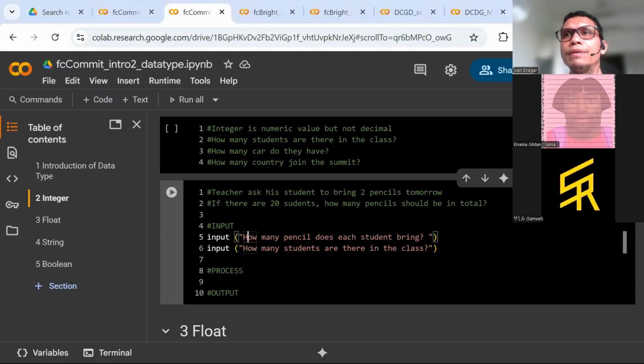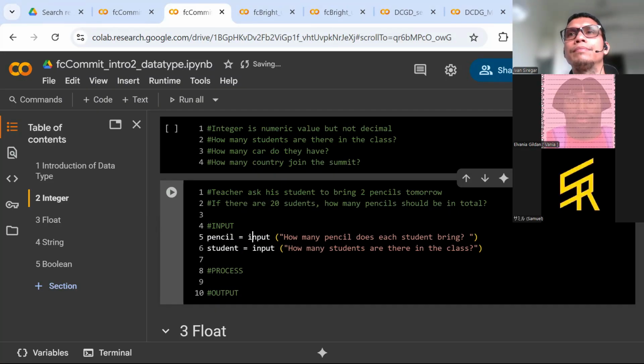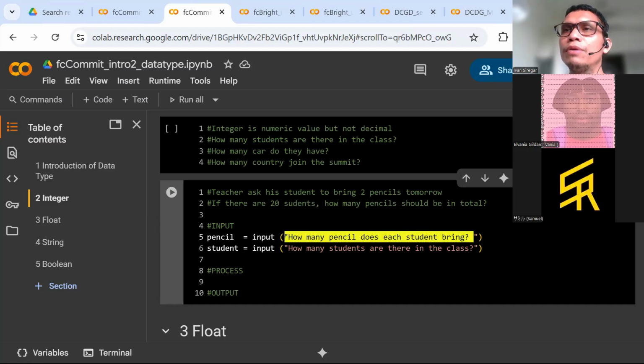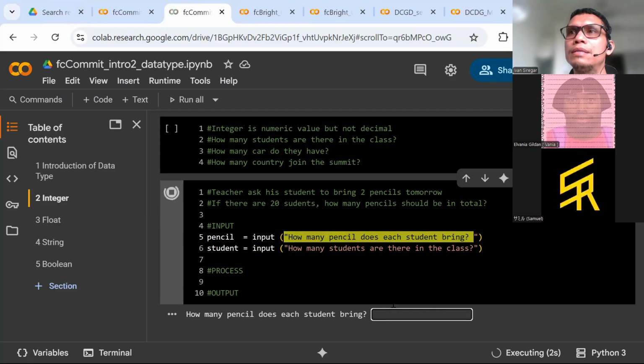So we have the pencil here and the student, okay. And after you are running this, let's say how many pencils does the student bring? Two. Okay, this value will be stored into the pencil.